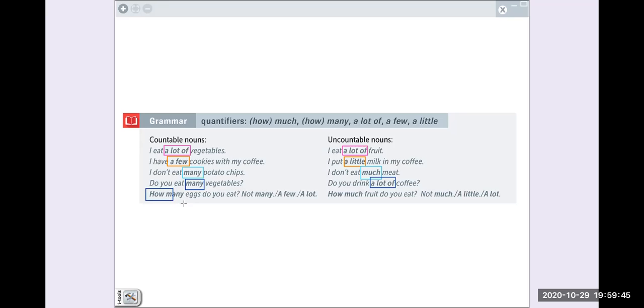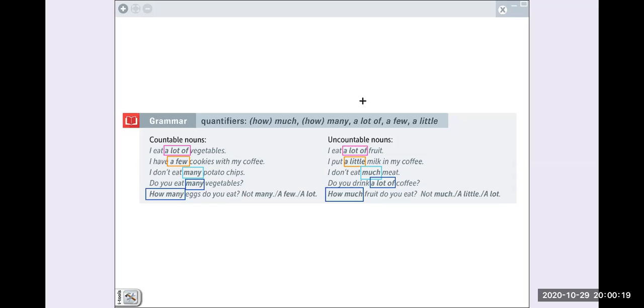Here we have how many for questions too, and how much for questions. And don't forget the answer. Not many. How many eggs do you eat? Not many. Okay, a few, a lot, or you can say none, ninguno, ningún huevo, okay? Not much, a little, or a lot. Okay, so here we have exactly the same.